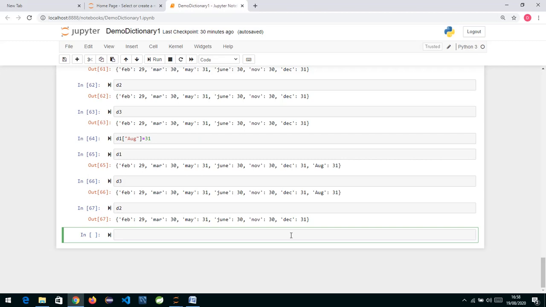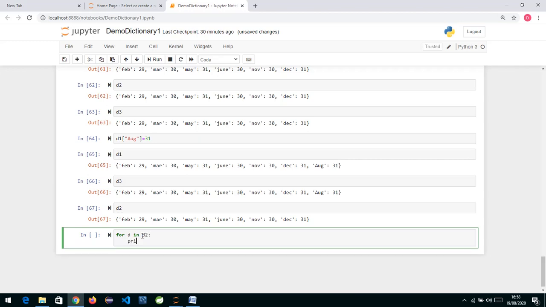Now if I ask you, if I want to iterate a for loop over a dictionary, what are the different ways we can do it? These are the functions we had in dictionary. If I write for D in, we always require an element for each element in your iterable type. The iterable I want to use is D2. I just print the value of D and let's see what it does. From this D2, I am saying for D in D2, and you can take anything here. Suppose I take K and write K also. Let us run this.